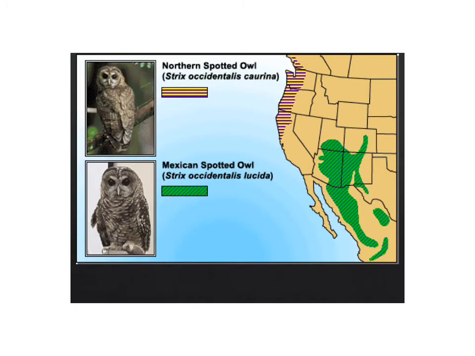So one example of this are spotted owls. You may have heard of spotted owls because they were really in the news a few decades ago when we were cutting down the forest and they were endangered, and it was the loggers against the environmentalists and all of that. You know, there's a whole history behind that. But what has happened is there used to be, all along from British Columbia all the way south into Mexico, one big population of spotted owls. Strix occidentalis is their scientific name.